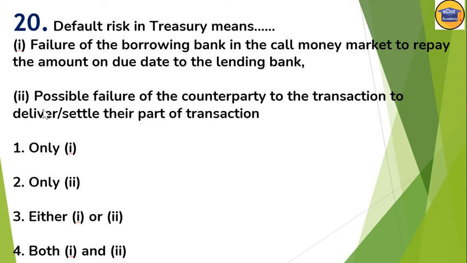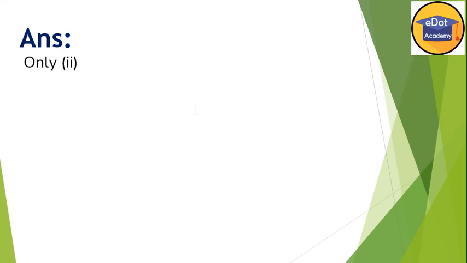So option 2 is correct here, because they are talking about the failure of the counterparty, because in treasury the counterparty is involved.